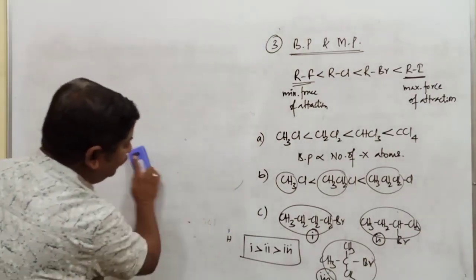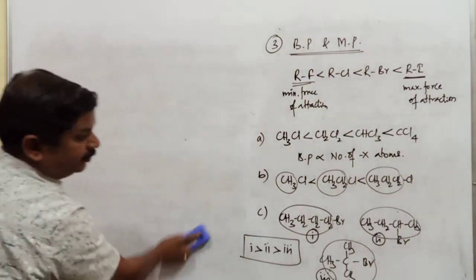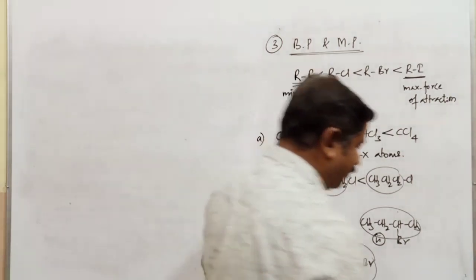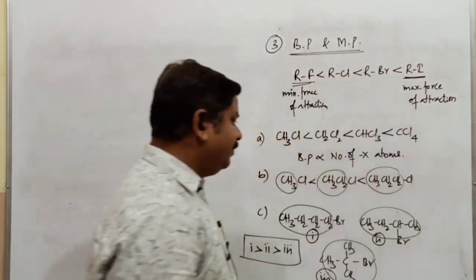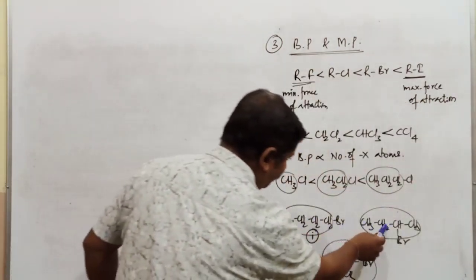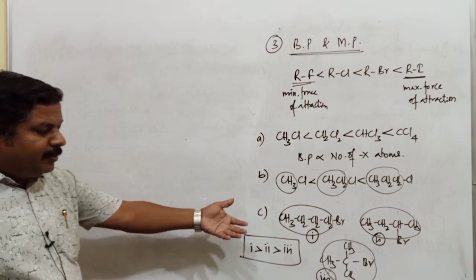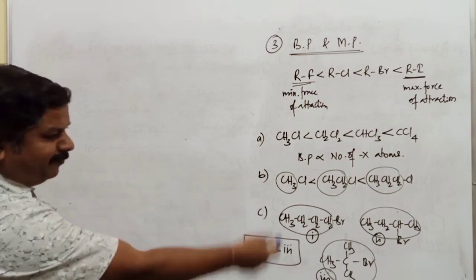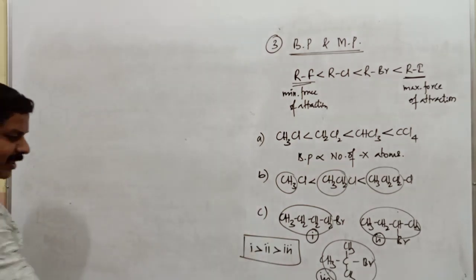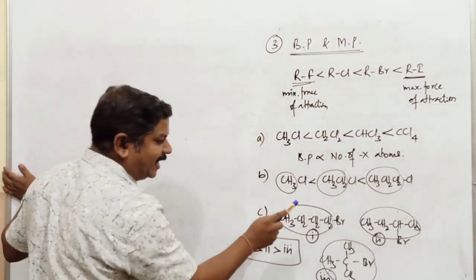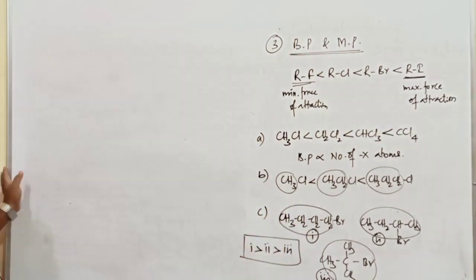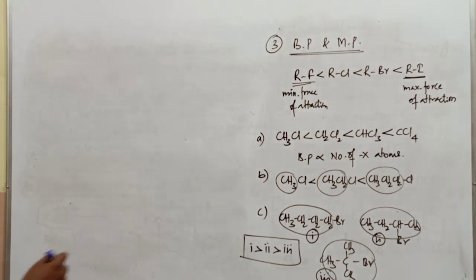Concentrate on those three examples. All three compounds are isomers with the same molecular formula and the same halogen atom, but the boiling points differ, mainly because of branching. Remember, questions are often asked about the boiling points of different isomers. In isomeric compounds, as branching increases, the boiling point decreases.